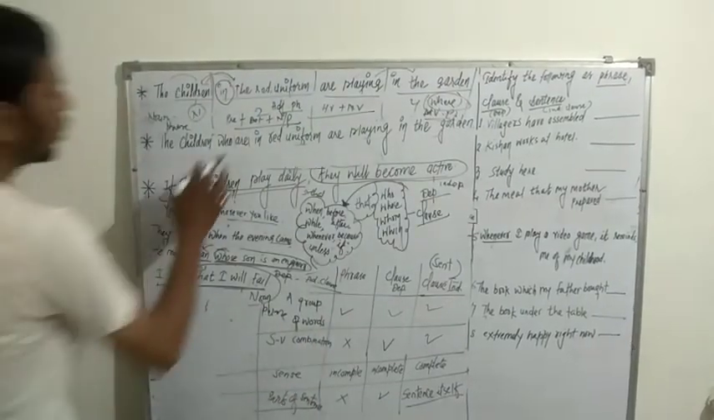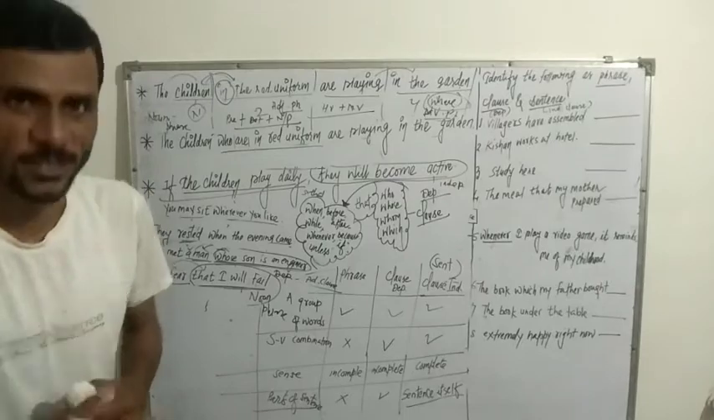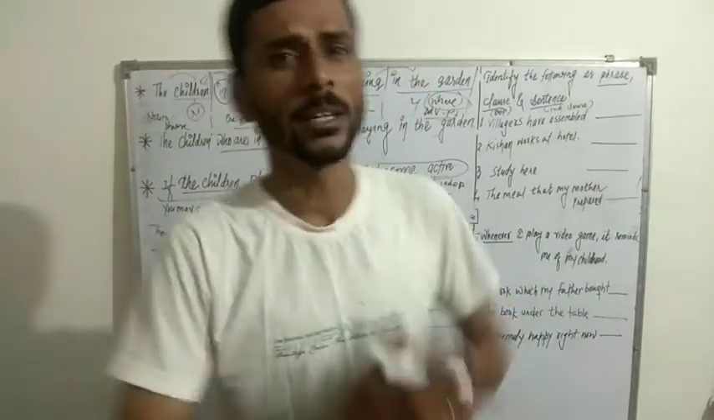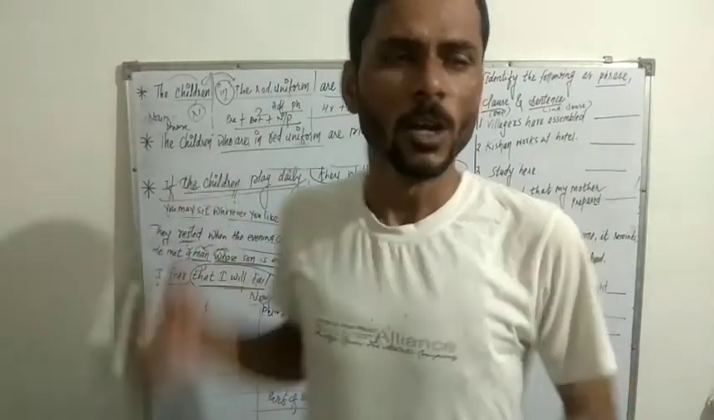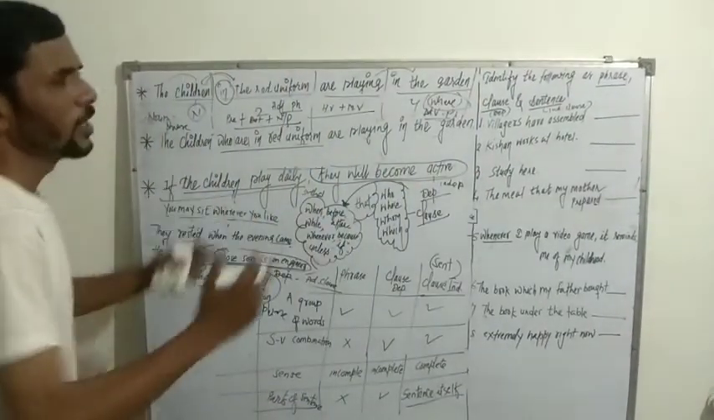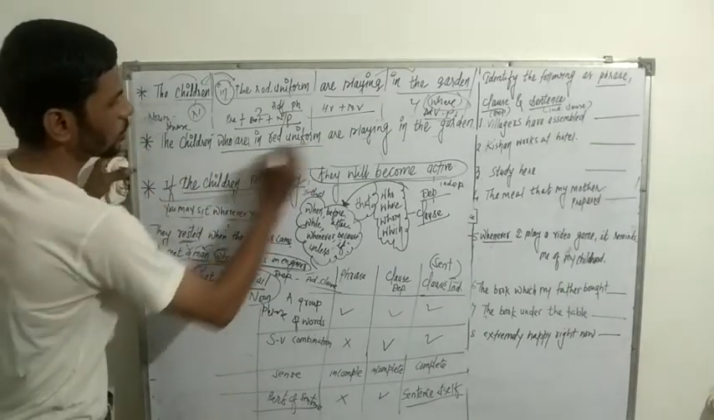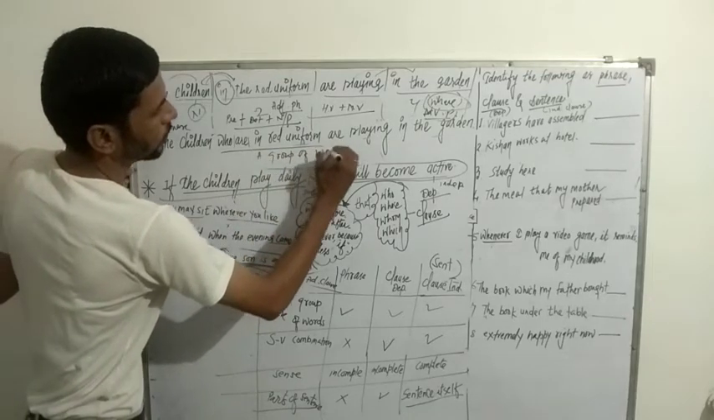Let's go ahead and understand the next sentence. Who are in red uniform? I have underlined a group of words. But when I just talk about who are in red uniform, I cannot get the complete sense from the group of words.